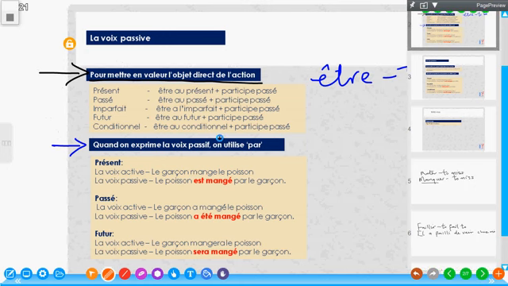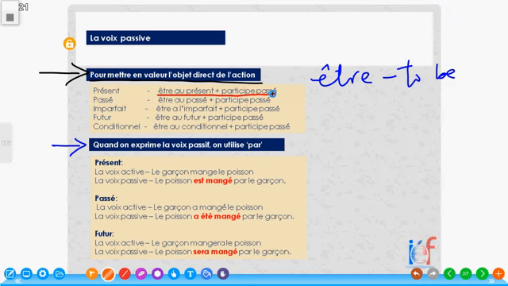So, le garçon mange le poisson. That is, the boy is eating the fish. This is active voice. When you want to put it to passive, we say être au présent plus participe passé. That is, être au présent: est. And participe passé of the verb manger, to eat: mangé. So, le poisson est mangé par le garçon. That is, the fish is eaten by the boy.